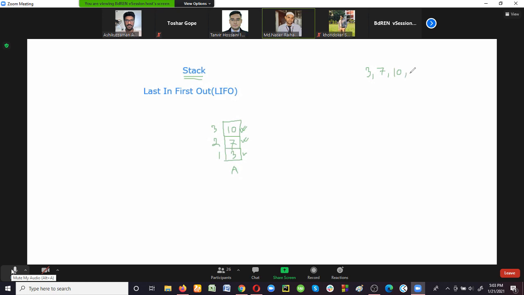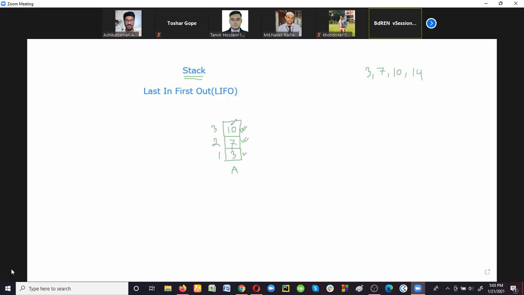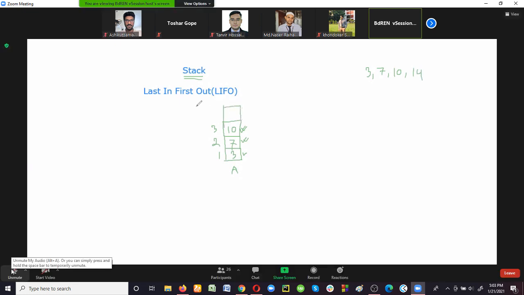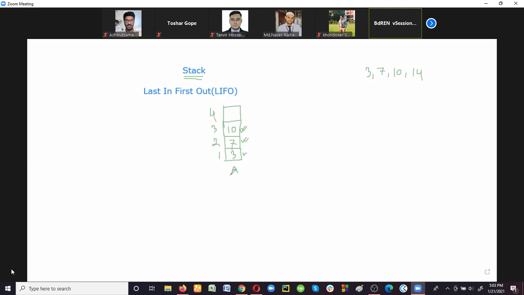Yes. So what if a new data item comes, suppose 14? Where can you store it? Obviously at the top. This is the top of the stack. But now after inserting a new data item, the top value has changed. Now top equals 4, because in this stack we have 4 data elements and this is the topmost data element.